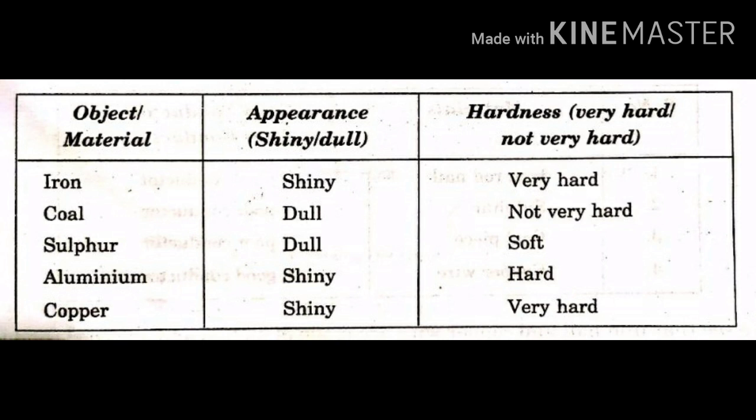So, depending upon the appearance and hardness, we can categorize the materials into metals and non-metals. The first one, iron, is shiny and hard, so it is a metal. Aluminium and copper also have a shiny appearance, so they come under the category of metals. The remaining two, coal and sulfur, are dull in appearance and not very hard. So, they are examples of non-metals. We can categorize metals and non-metals on the basis of physical properties.